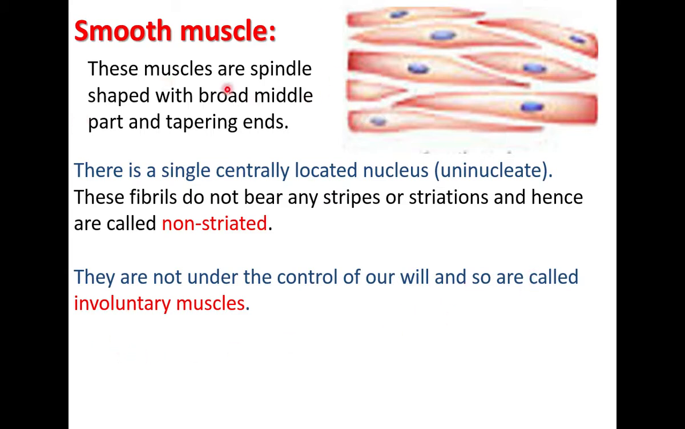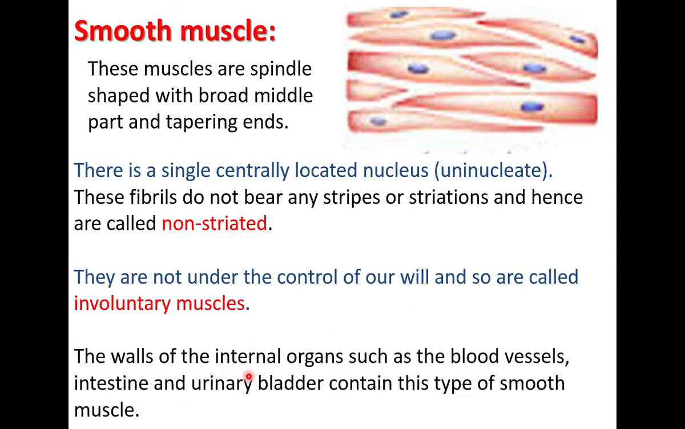Where can we find smooth muscles? Stomach, blood vessels, intestine. The walls of internal organs such as blood vessels, intestine, and urinary bladder contain this type of smooth muscle. Smooth muscles are non-striated because there are no striations. Their working is not under our control, so they are called involuntary muscles. They are found in internal organs.